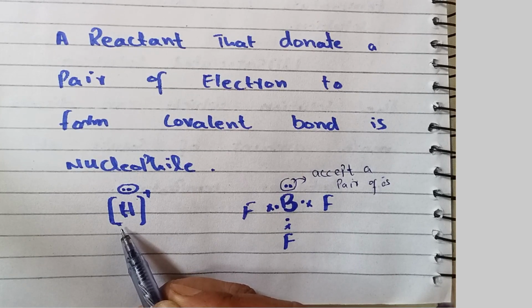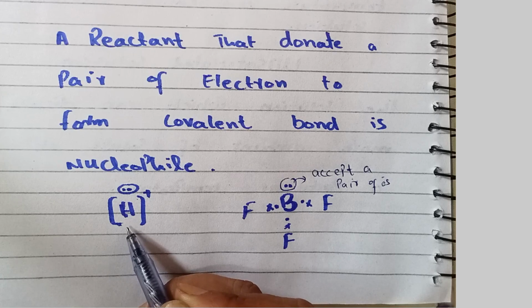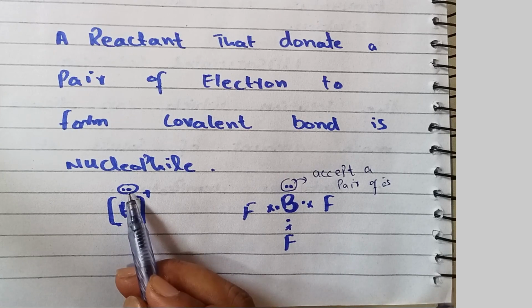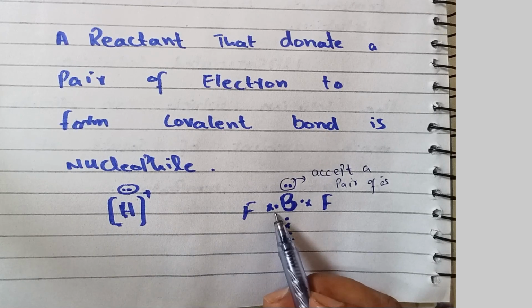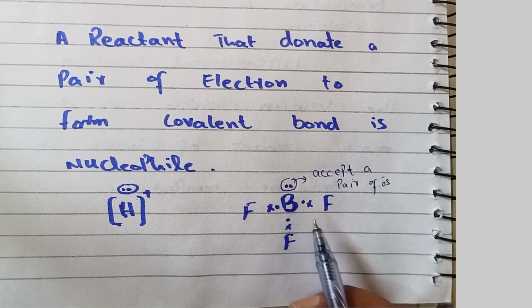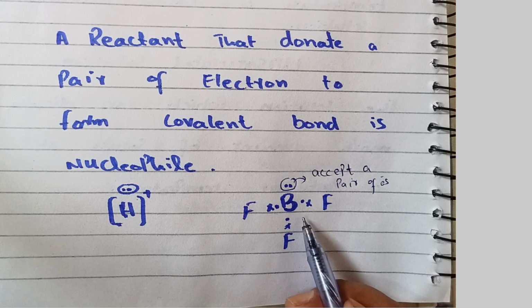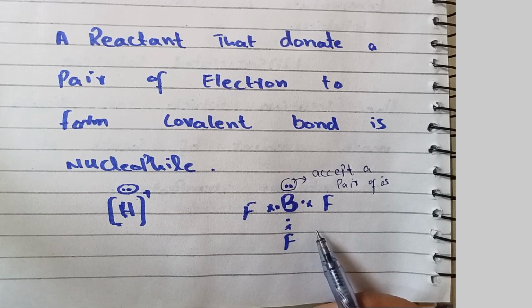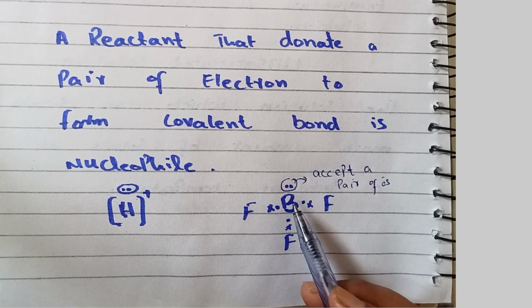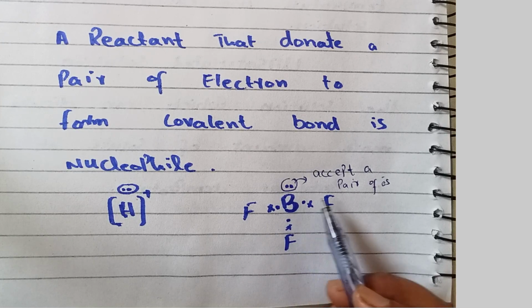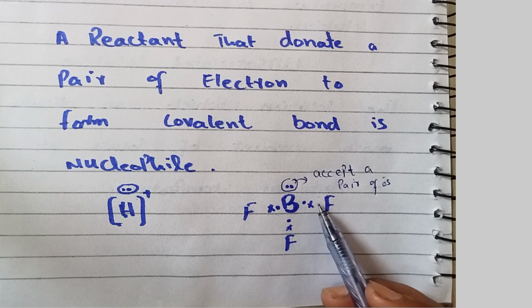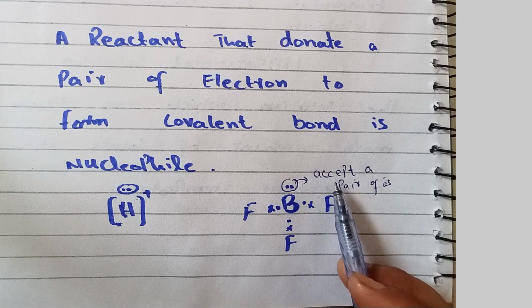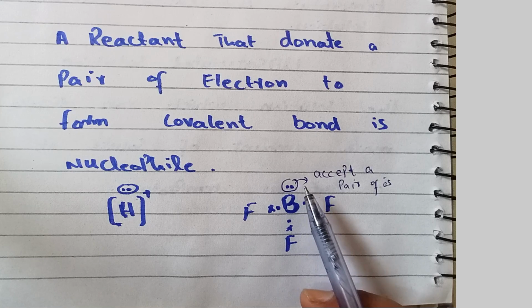We can see that the vacant orbital in hydrogen ion can easily accept a pair of electrons, so hydrogen ion is an electrophile. Secondly, boron trifluoride is a neutral molecule. There are 6 electrons present with the boron and its octet is incomplete due to one vacant orbital in BF3. Boron trifluoride easily accepts a pair of electrons to complete its octet, so it is also an electrophile.